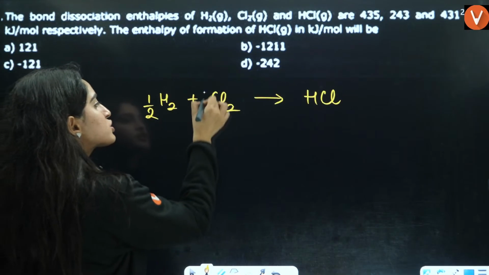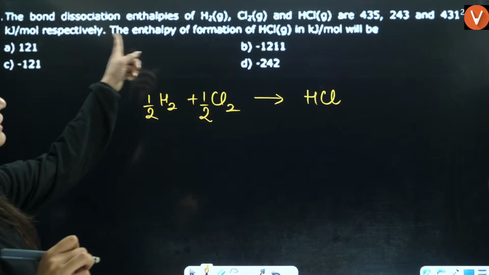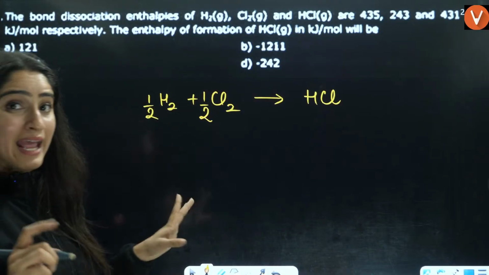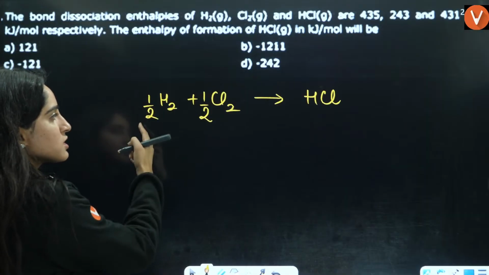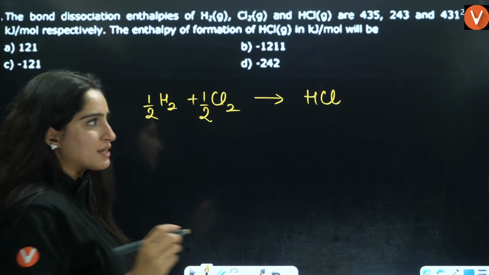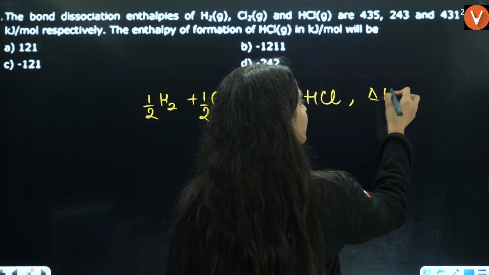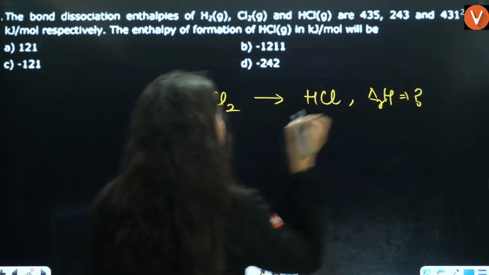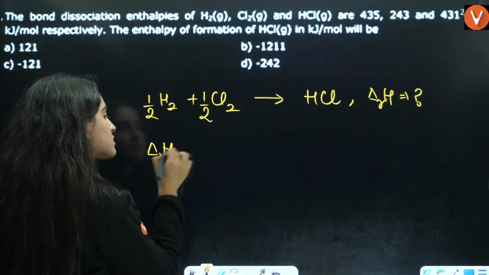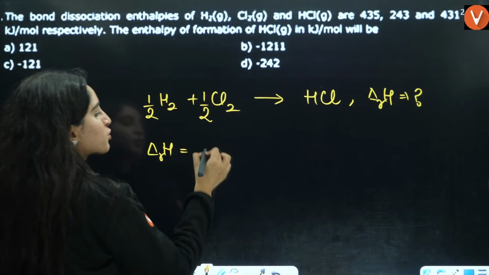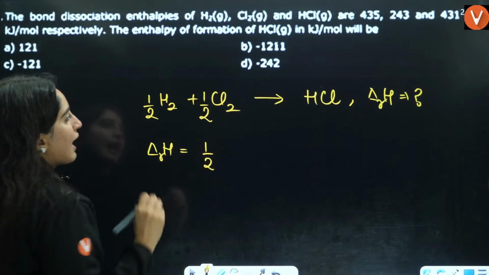So they are saying formation of HCl. The enthalpy of formation of HCl, 1 mole of HCl. This is half H2 plus half Cl2 equals HCl. That means you need to have delta H of this reaction. So delta H of this reaction is reactants minus products. Reactant is half of H2.